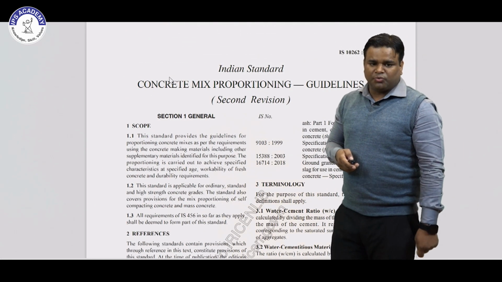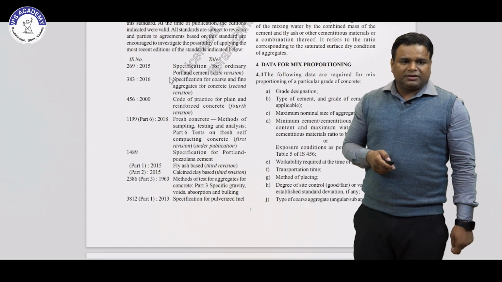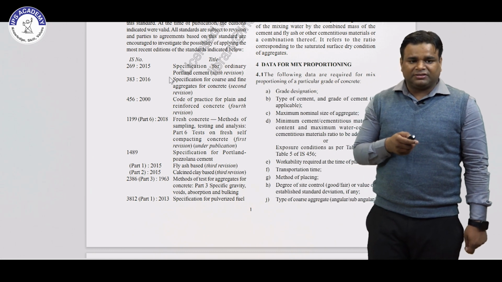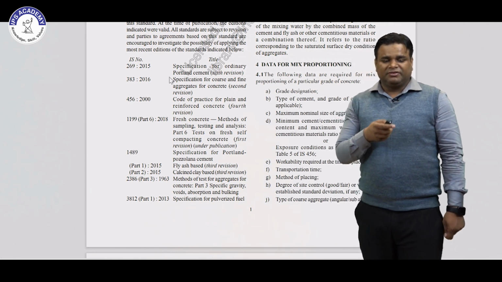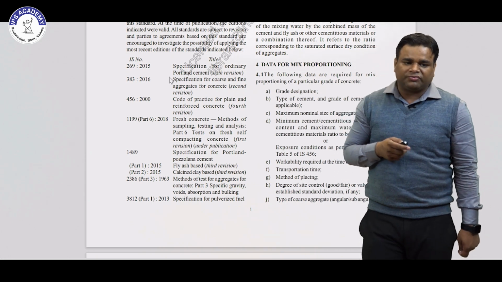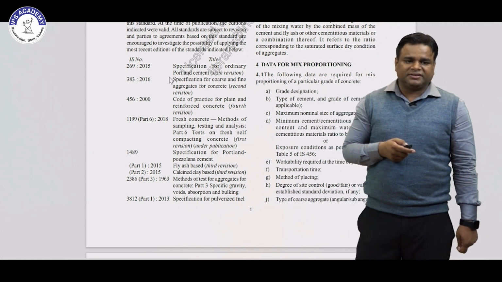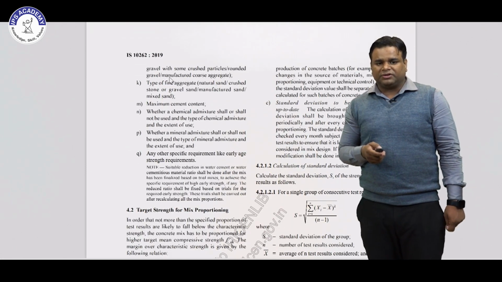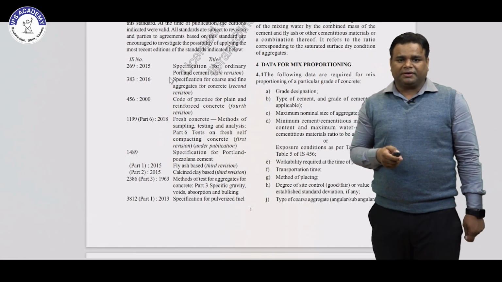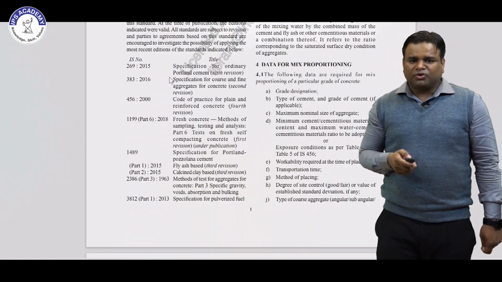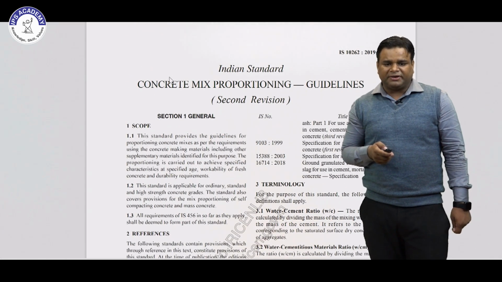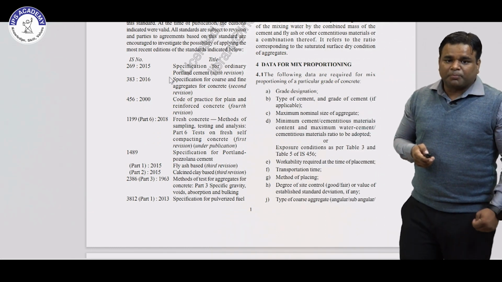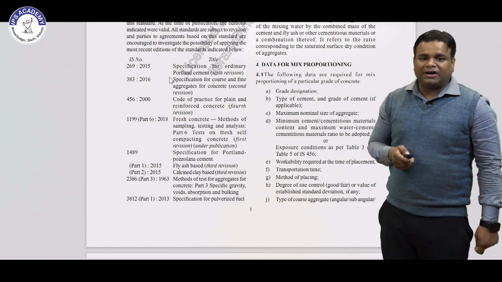So this is section number 1, the general. Basically we will see the references we have seen previously, IS 383 1978. Here we will use the latest version of all the codes. Here it is updated to IS 383 2016, IS 456 is the same, and other parts are also included for the designing of the concrete. Then terminology, these are some terminology. We have given water cement ratio and water cementitious ratio, and these are the mix proportion data which is required to design the concrete.